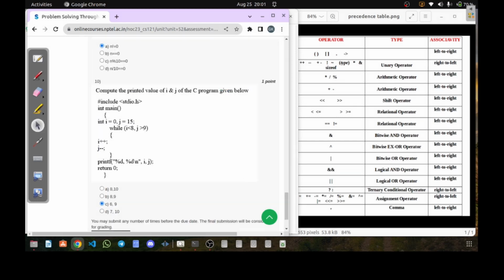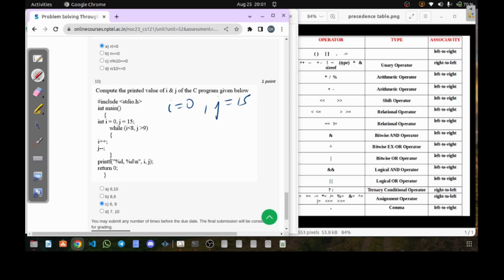Now in the last question, if you look carefully, the question says compute the printed value of i and j of the C program given below. So we again have an output question. Here the value of i is taken as 0 and the value of j is taken as 15. The interesting section is that in the while we have a comma operator. Please look at my video where I explained the comma operator separately. Go through that video first if you don't know about the comma operator.